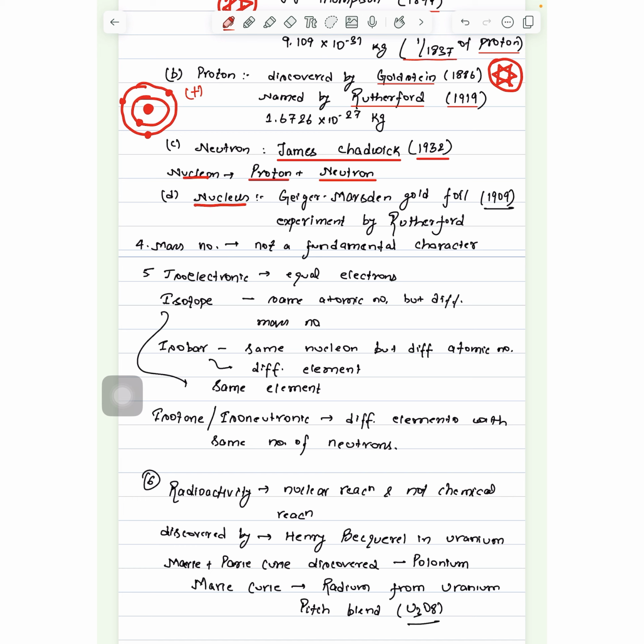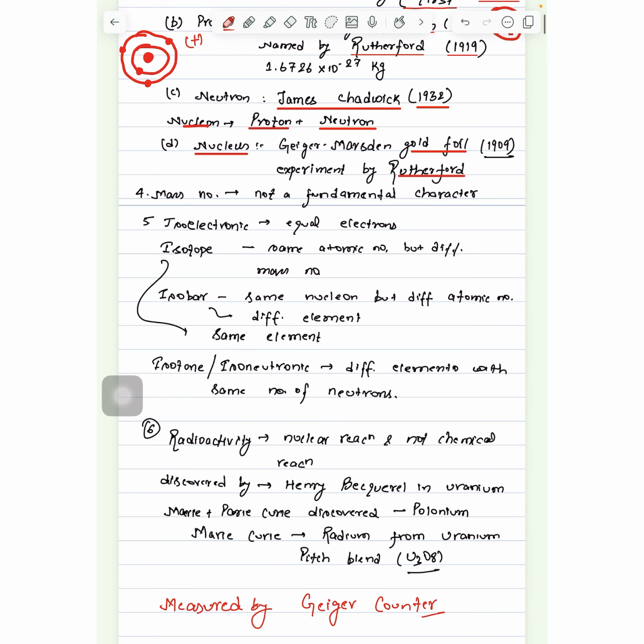Then we have the nucleus. It was identified by Rutherford through the gold foil experiment. This is again very important, and it has been asked multiple times, like who discovered the nucleus, which experiment was conducted to discover the nucleus? It was the Geiger Marsden gold foil experiment. So this is very important.